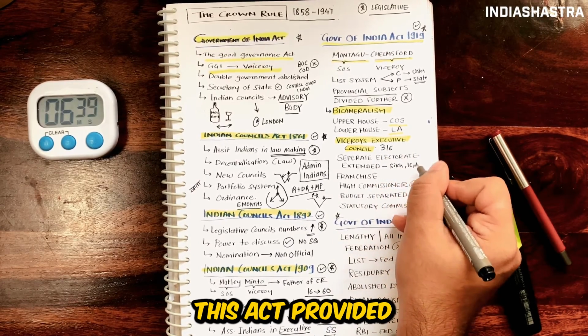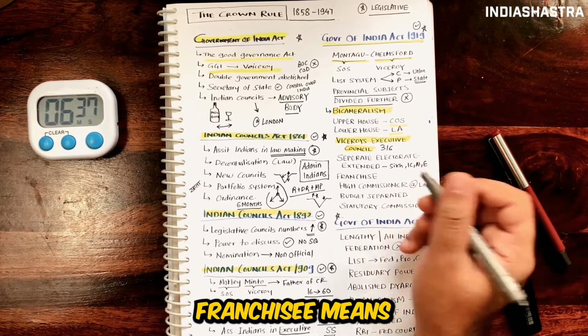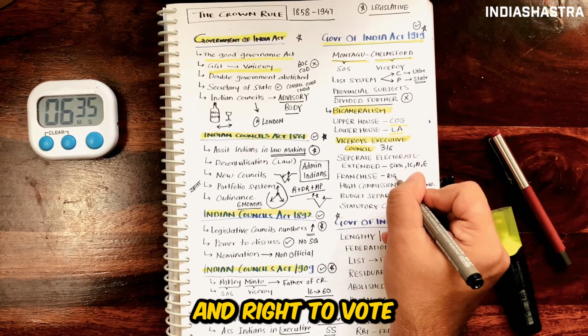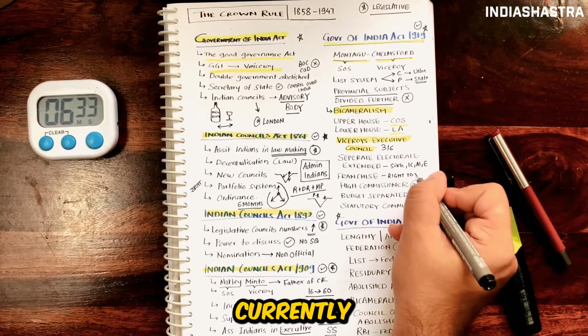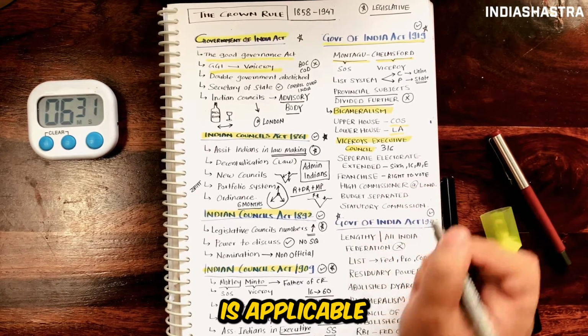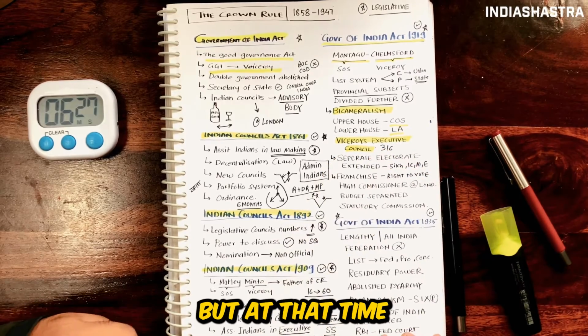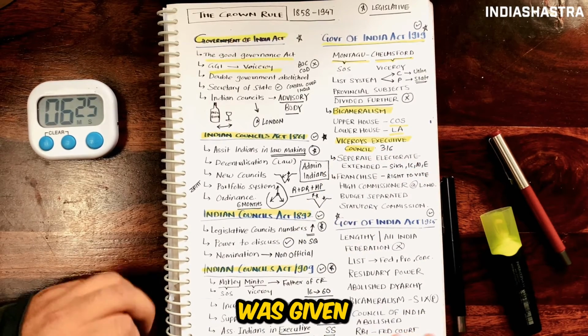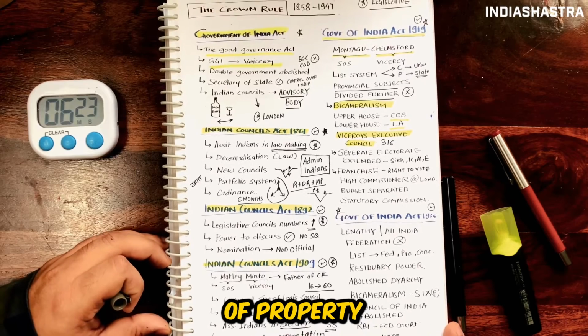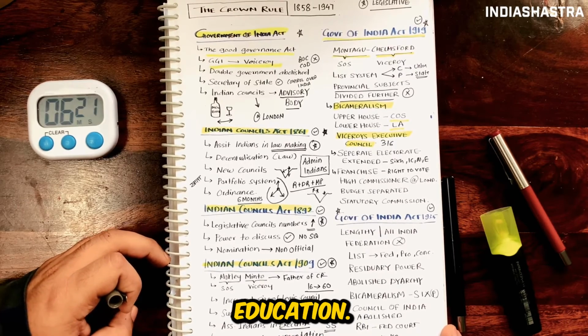Also, this act provided for franchise. Franchise means the right to vote, and the right to vote was given to limited people. Currently, the right to vote is applicable to all people beyond age 18. But at that time, the right to vote was given on the basis of property, tax and education.